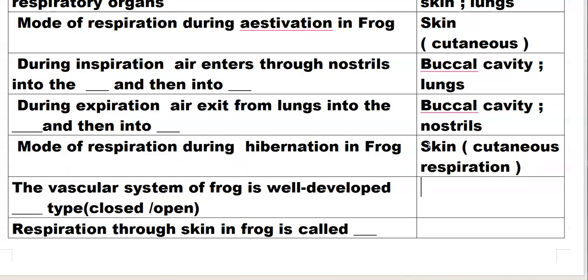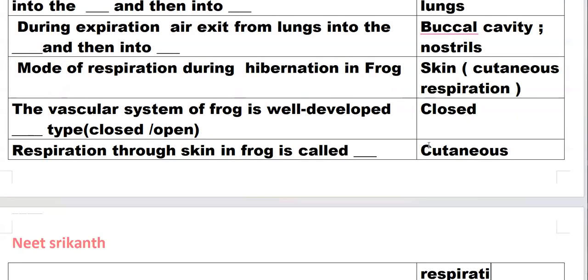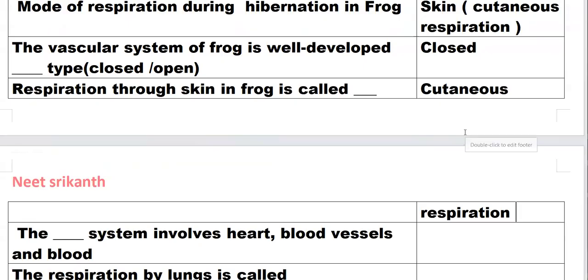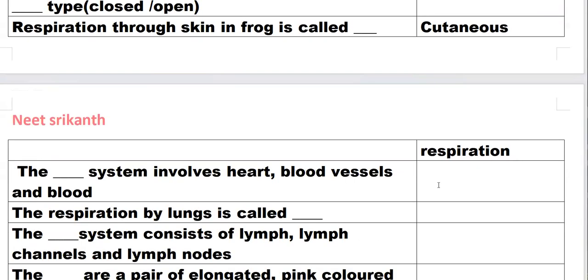Vascular system of frog is well developed, closed type. Respiration through skin in frog is called cutaneous respiration. Blood vascular system involves heart, blood vessels, and blood.